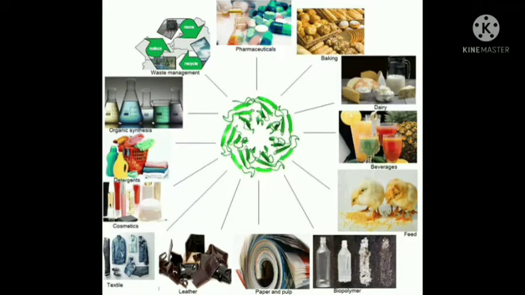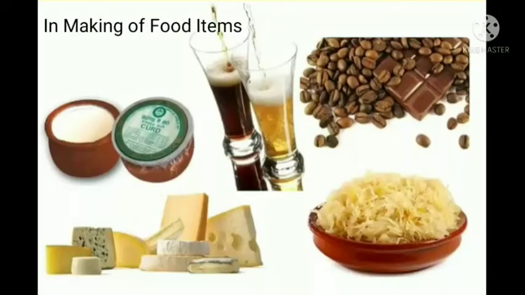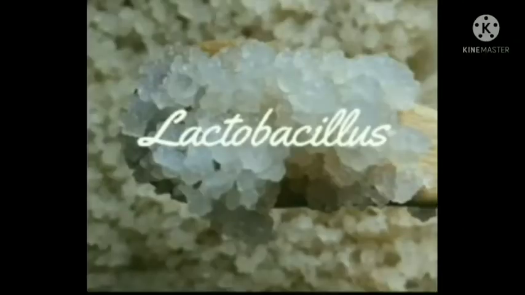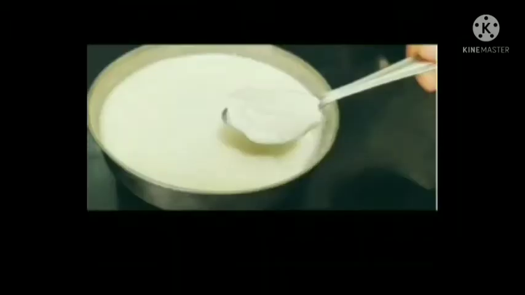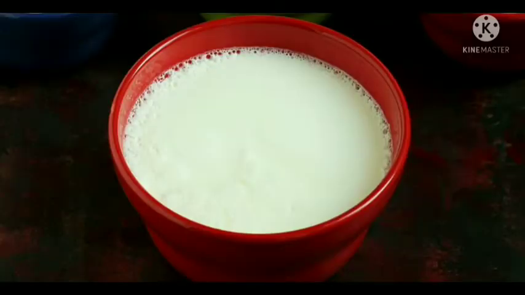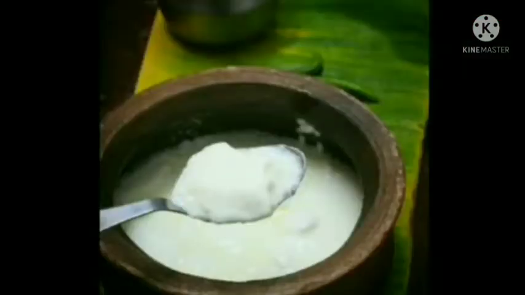Microorganisms are useful to us in many ways, like they are used in making food items. First is curd. Curd contains the bacterium Lactobacillus. When a small amount of curd is mixed into warm milk and kept aside for a few hours, the Lactobacillus multiply in the milk and change it into curd.